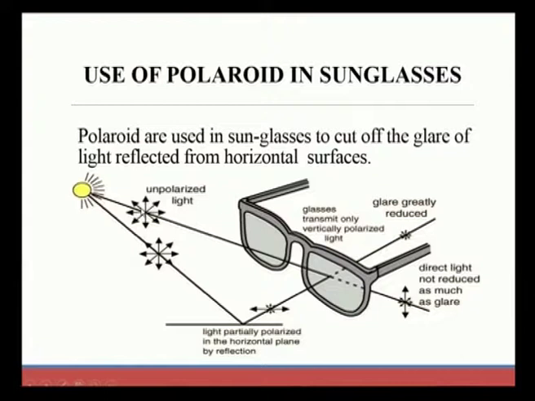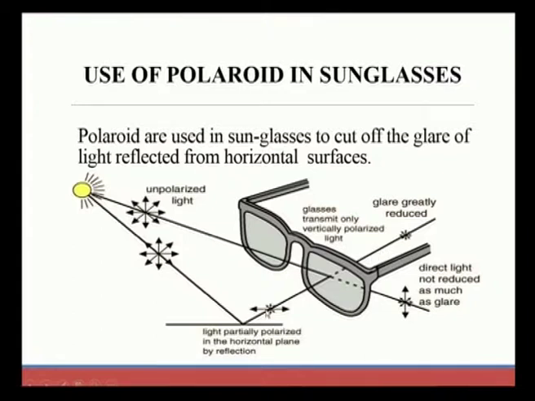So, we can say how the glasses cut down the glare of sun rays. The sun rays have unpolarized light, and some of the light is directly incident on the sunglasses, and some of the light, partially polarized in the horizontal plane by reflection, falls on the sunglasses, which greatly reduces the glare.